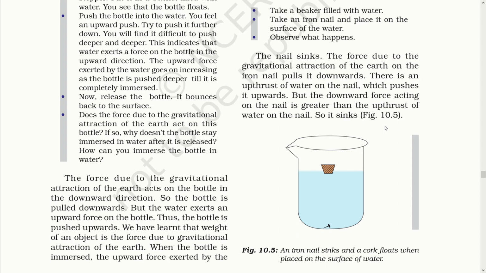Also, there is another factor, density. The density of an object makes the object float or sink. If the density of the object is less than the density of the fluid, it will float. While if the density of the object is greater than the density of the fluid, it will sink.